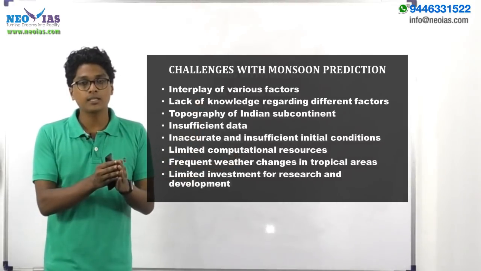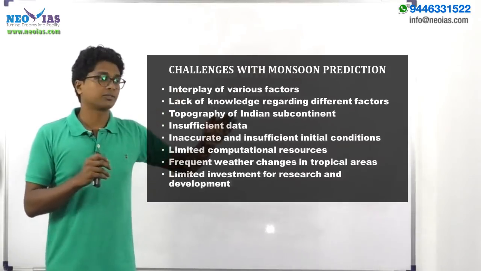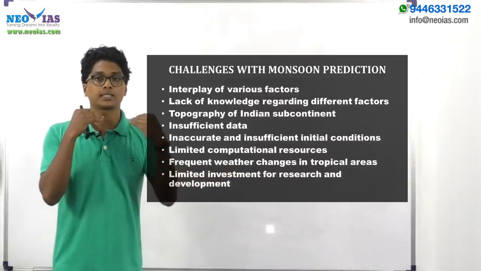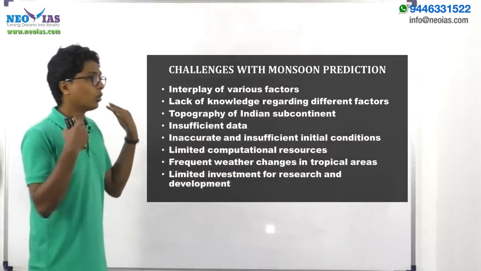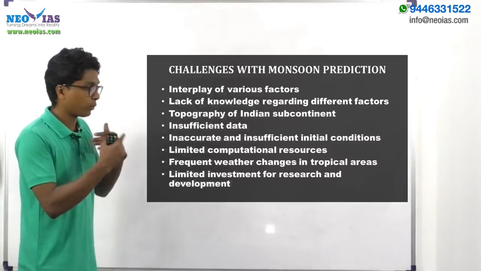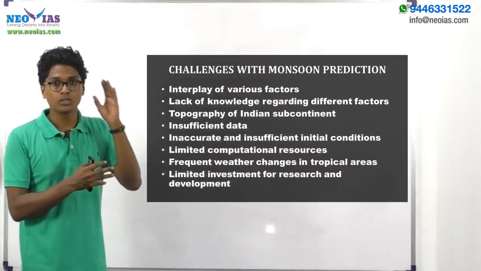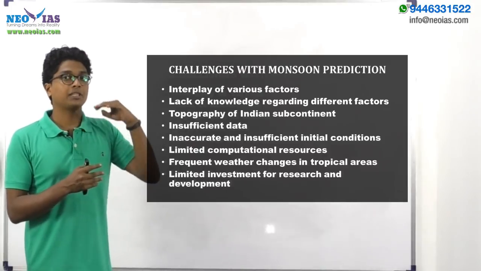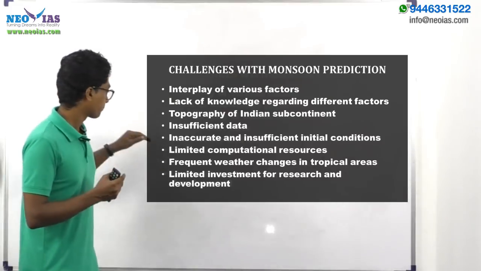We are only collecting data from the border regions, say at most 100 kilometers from the coastal regions. We are not collecting data from the deep interior oceans. So all these point to the fact that we have insufficient data, and if the data is not enough, the predictions will be inaccurate.